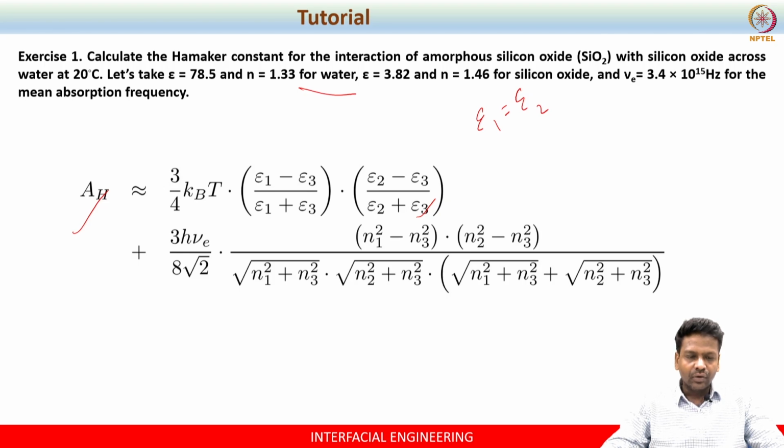The mean frequency is also given in this problem, so one has to evaluate the Hamaker constant. I leave this exercise to you. You can calculate the Hamaker constant and comment on whether it is negative or positive. If it is positive, is it a repulsive force or an attractive force? You need to comment on that.